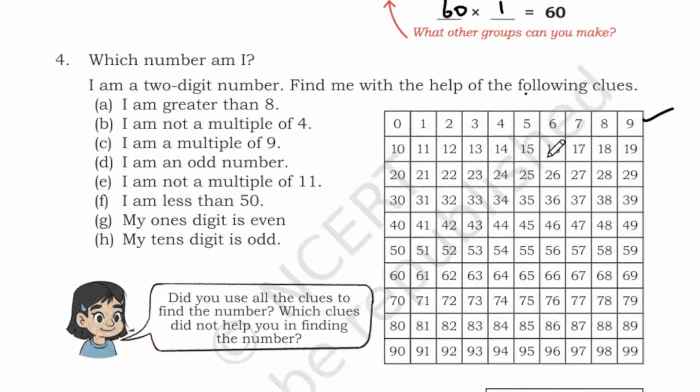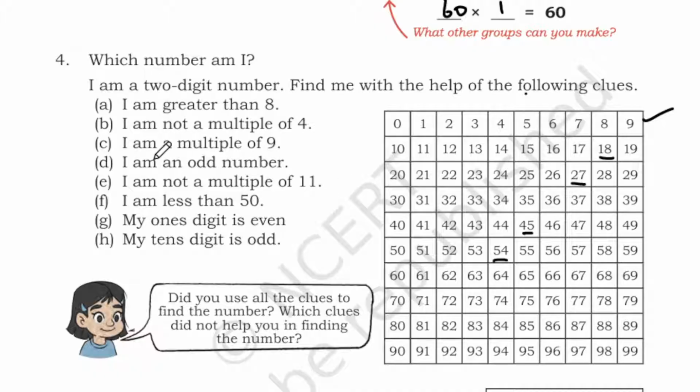Okay. So next, I am a multiple of 9. So the number is a multiple of 9. It should be like 18. And what are the multiples of 9? 27, and what else? 45, 54, and so on, we have multiples of 9.